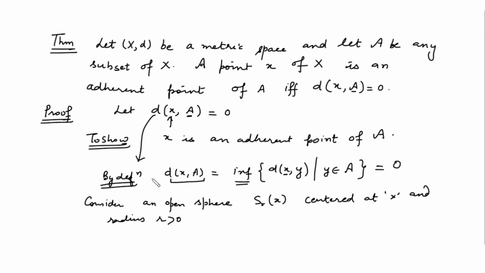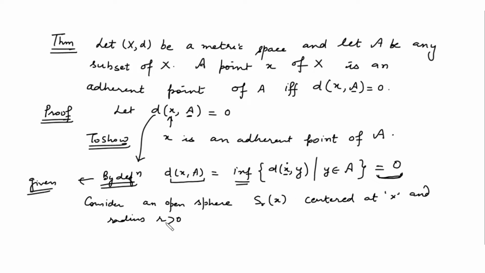So now just see, this is given to us that the minimum distance between the point and the set is 0.